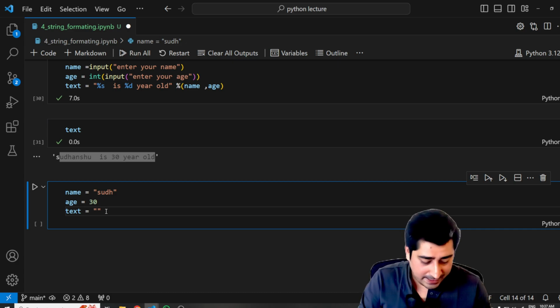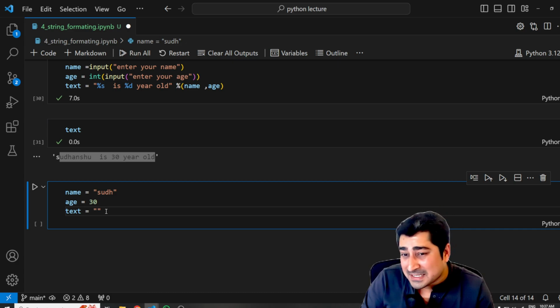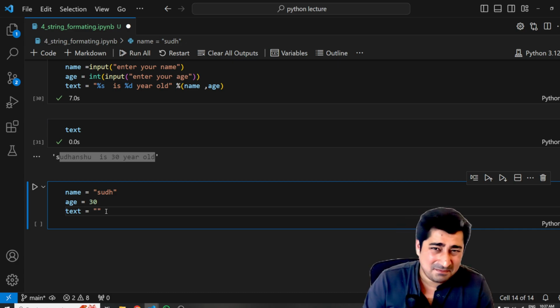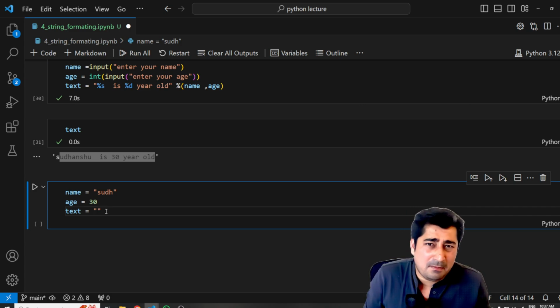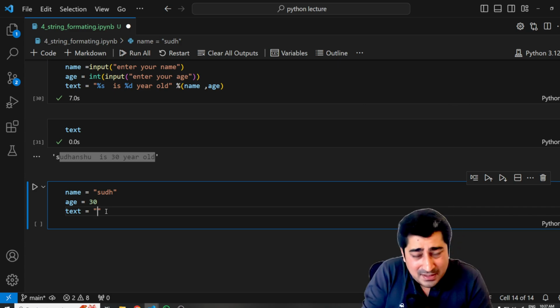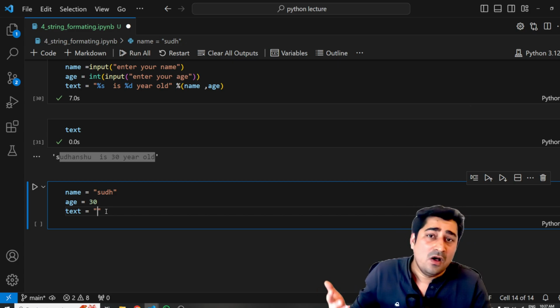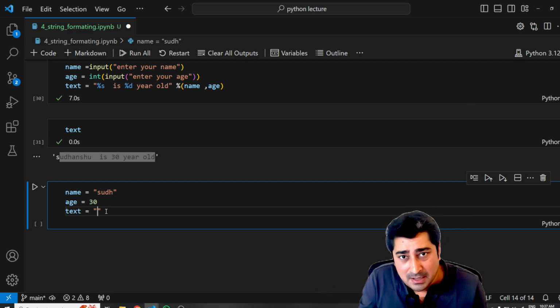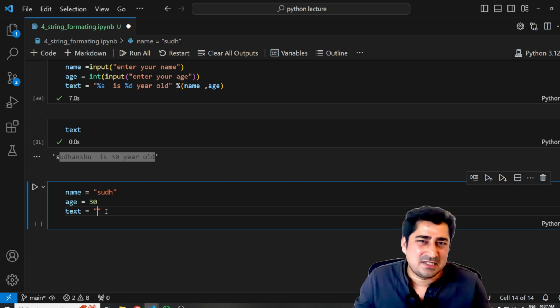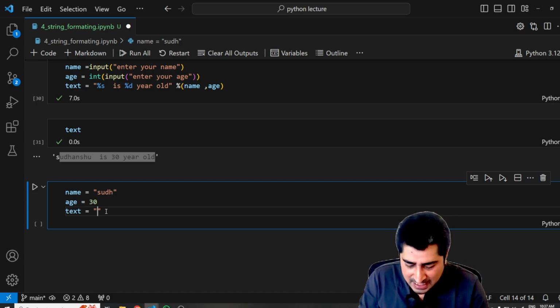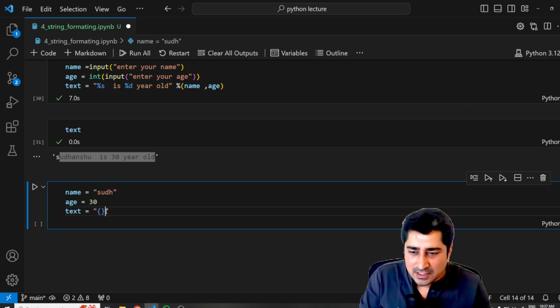So here what I can do is, instead of writing a percentile of s, percentile of d, because sometimes it's very difficult for me to remember as a new programmer what is a placeholder for a string, what is a placeholder for an integer. Yes, obviously going forward you all will be able to remember, but as of now it's a bit difficult for me. So what I can do is I can just try to write open and close curly braces.